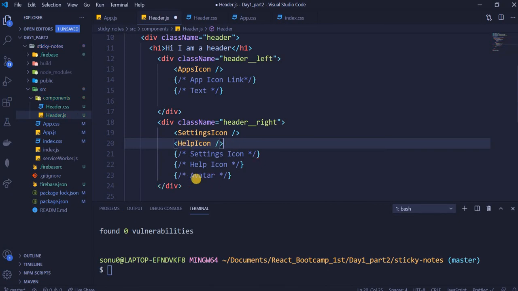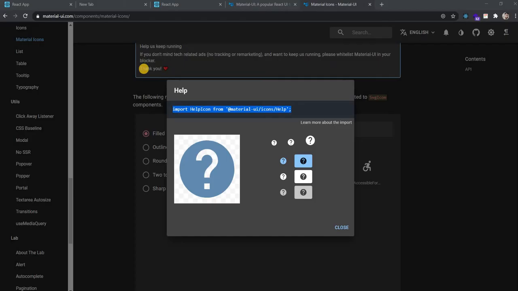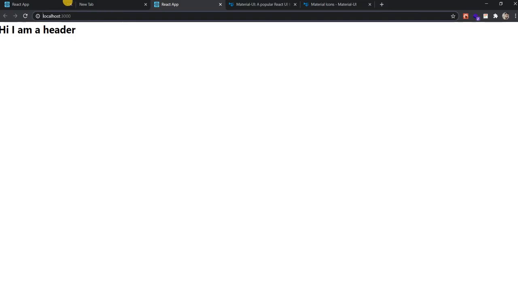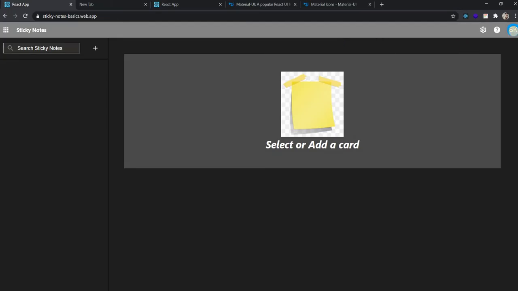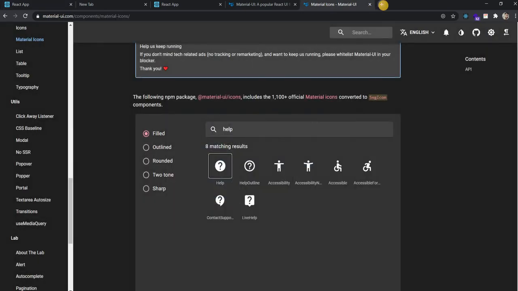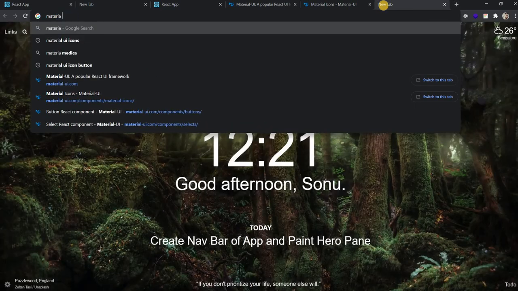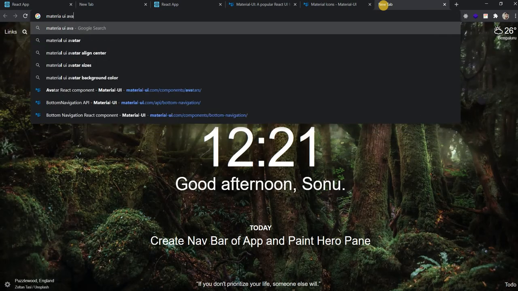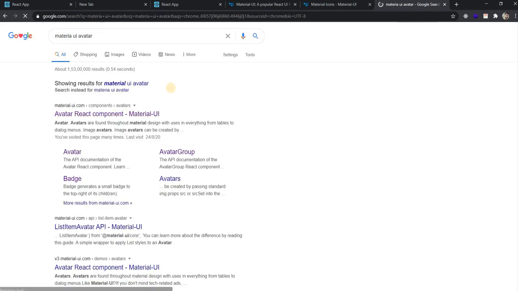And there is one more component, guys, the avatar. I said avatar, right? Avatar is this last component. I don't know where to find avatar, so I'll search material UI avatar so that I can go to the avatar page.